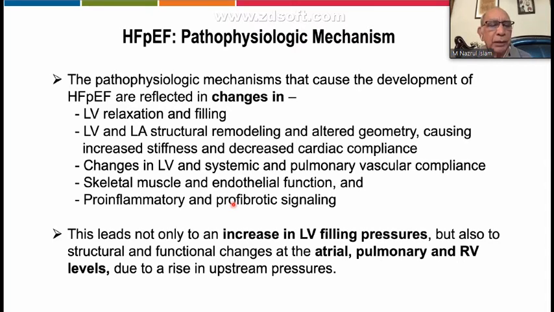They increase the left ventricular and left atrial structural remodeling, and also alter their geometry, increasing stiffness and decreasing cardiac compliance. The left ventricular, systemic and pulmonary vascular compliance, skeletal muscles and endothelium are also changed, and there is increased pro-inflammatory and pro-fibrotic signaling in these cases. So ultimately, they increase the left filling pressure, and with atrial and pulmonary pressures, they also include the upstream pathology in the right heart system.